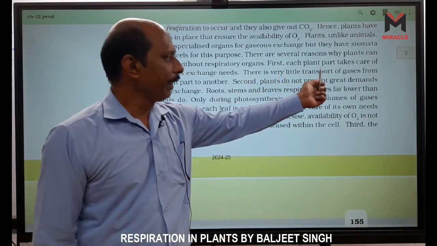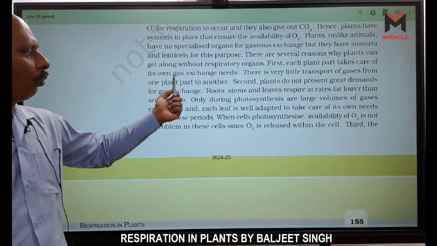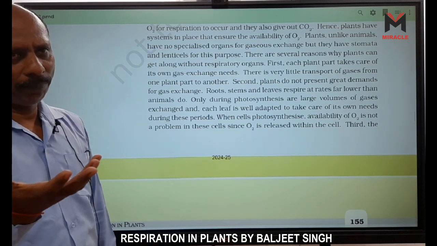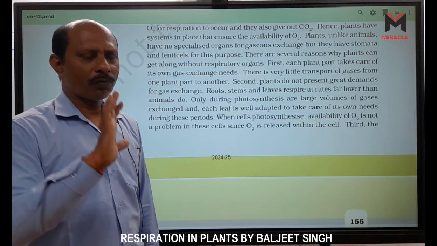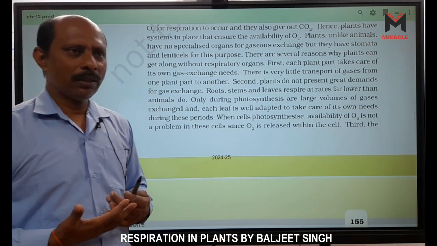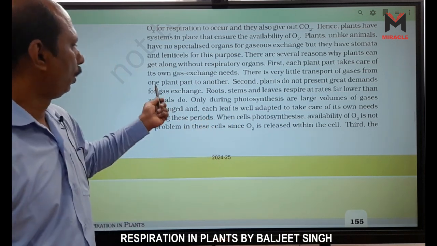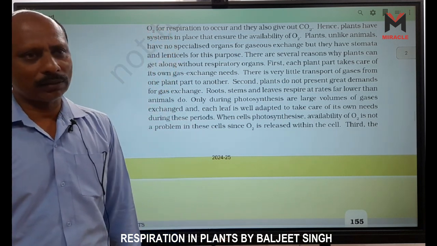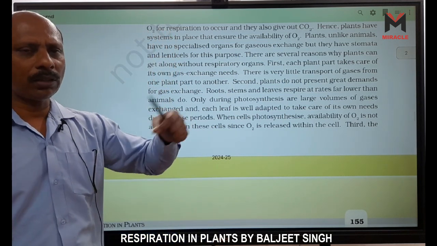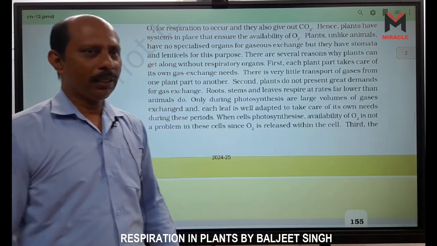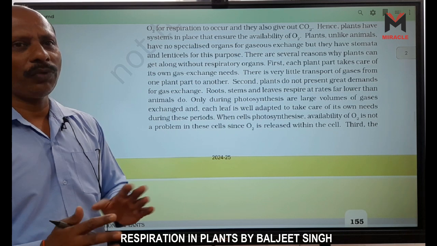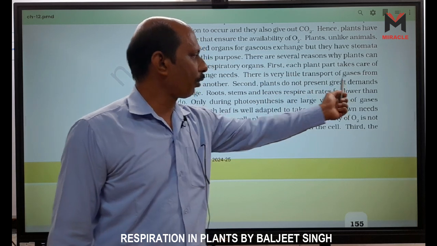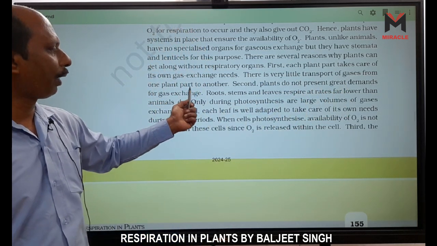Look here. First, each plant part takes care of its own gas exchange needs. Every cell is responsible. That is stomata, the whole leaf. Lenticels for bark, stem, not for the whole body. And our lungs are responsible for whole body oxygen. There is very little transport of gases in plants, which is in the soluble form in water or other things. But in our case, we have a transport system. We have hemoglobin, right? In plants there is very little transport of gases from one plant part to another.